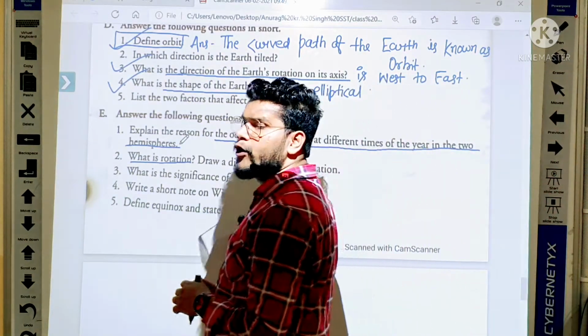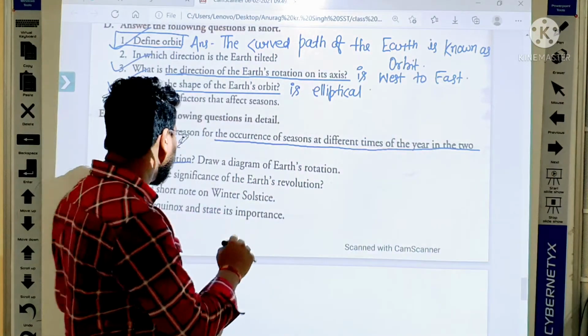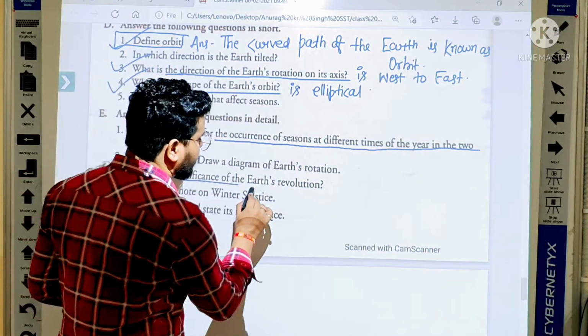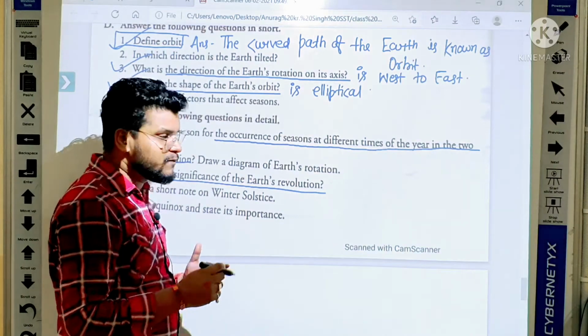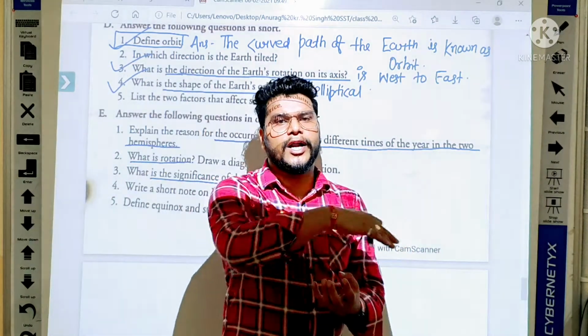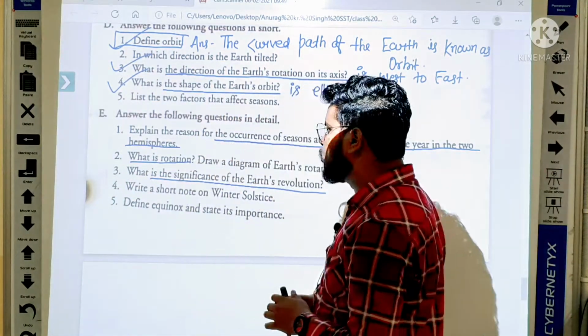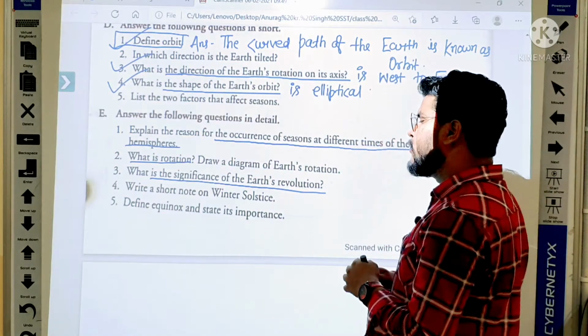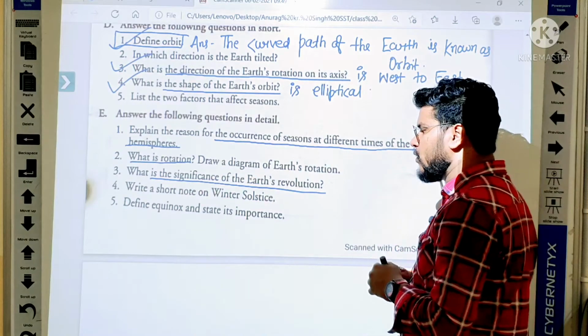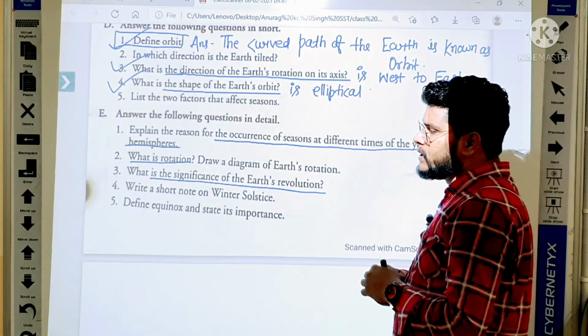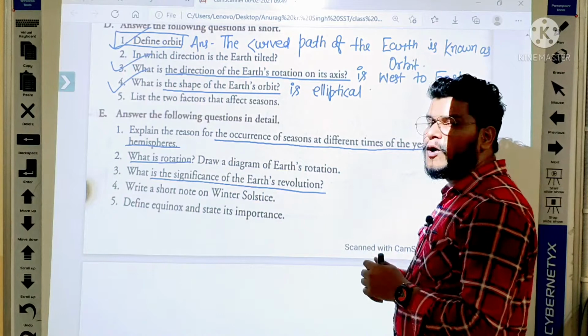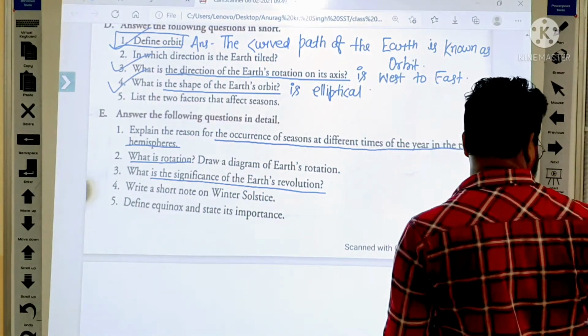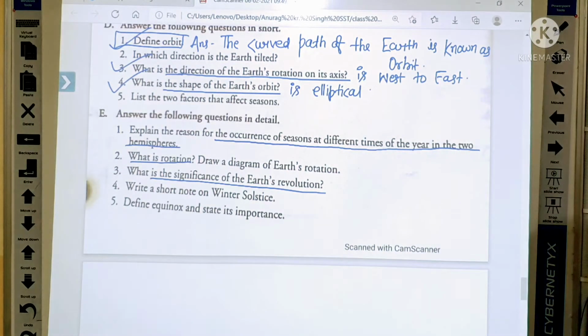Everybody come on question number 3. Question number 3 is: what is the significance of the earth's revolution? As we know, the earth is revolving around the sun, and you have to explain the reason, the significance, and the advantage of the earth's revolution. So everybody come on question number 3 of type E.